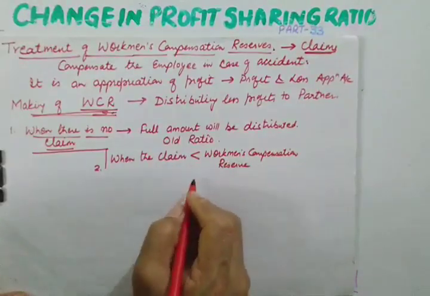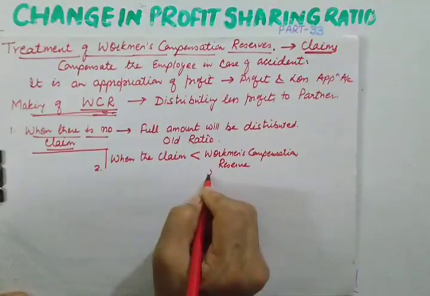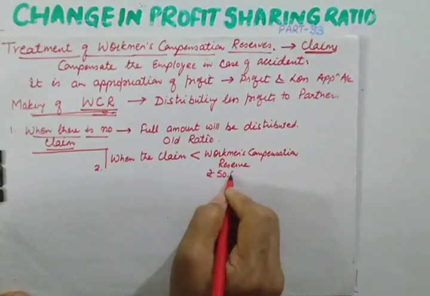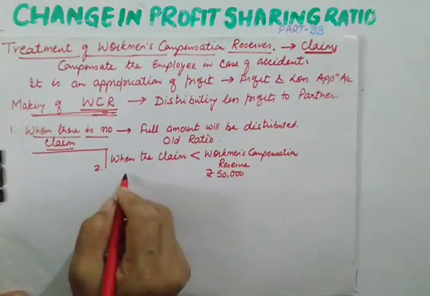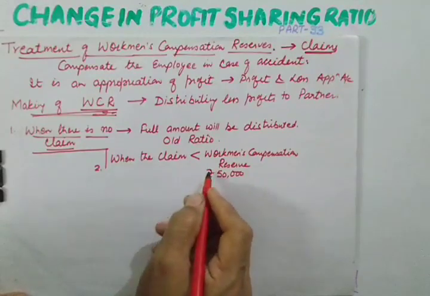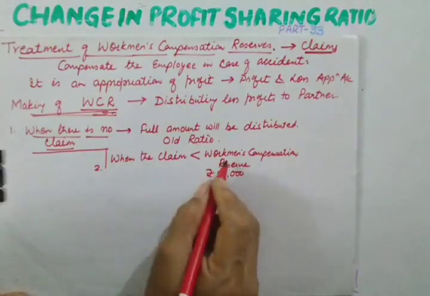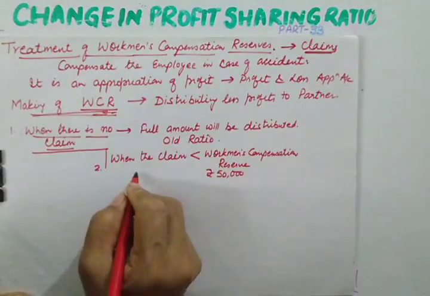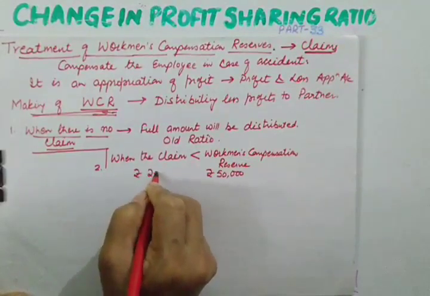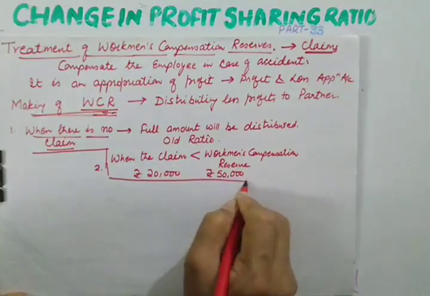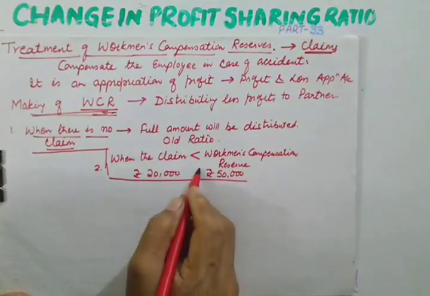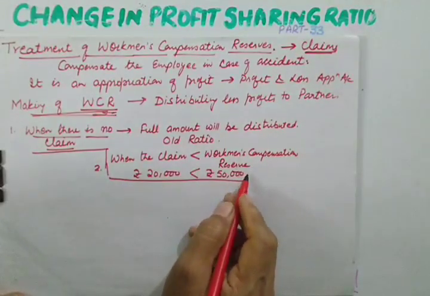Suppose you made a workman compensation reserve of rupees 50,000, let us say, and the claim on account of accident out of this workman compensation is, let us say, 20,000. So this is the situation when the claim is less than the workman compensation reserve.